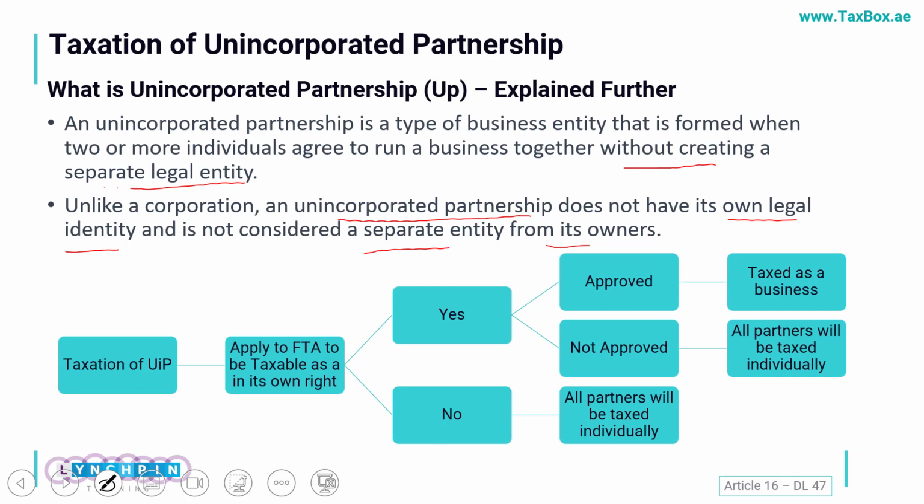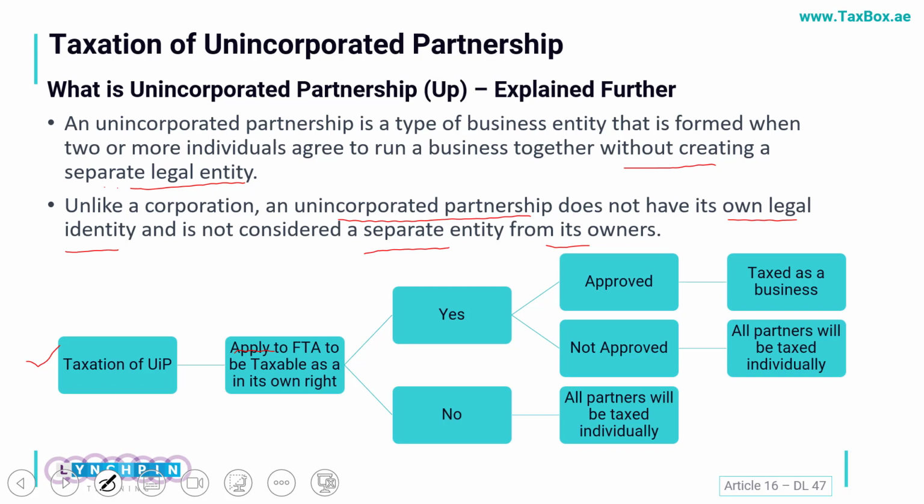Now, in this case, how will it be taxed? The partners as a whole can apply. It is an election. They can opt for it, applying to FTA that FTA should be taxing us as an entity.